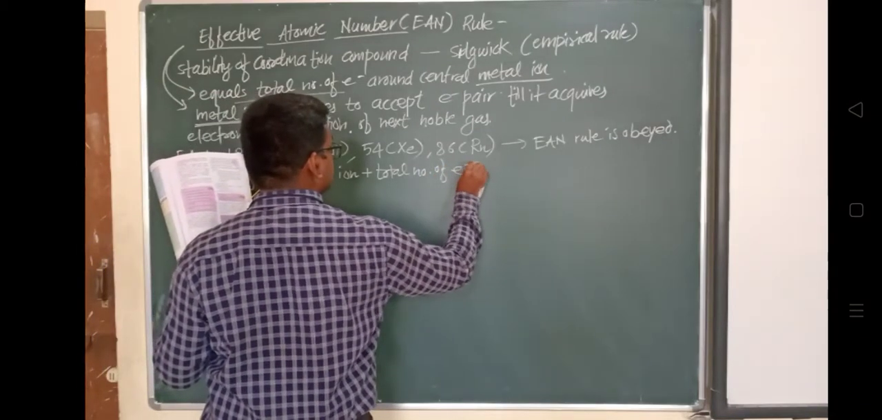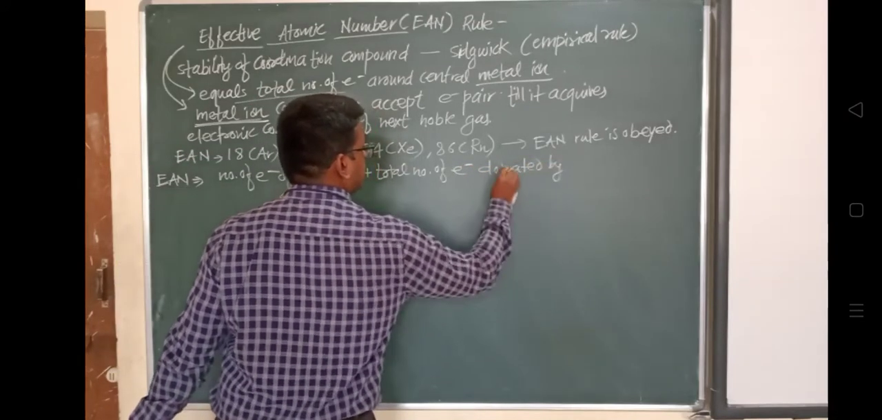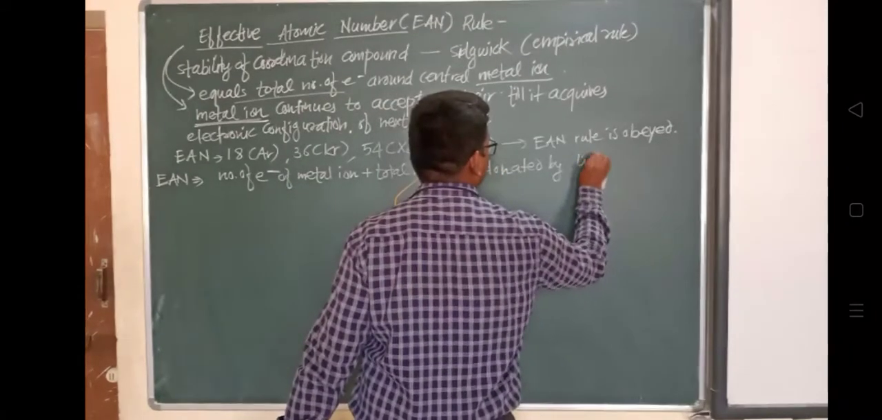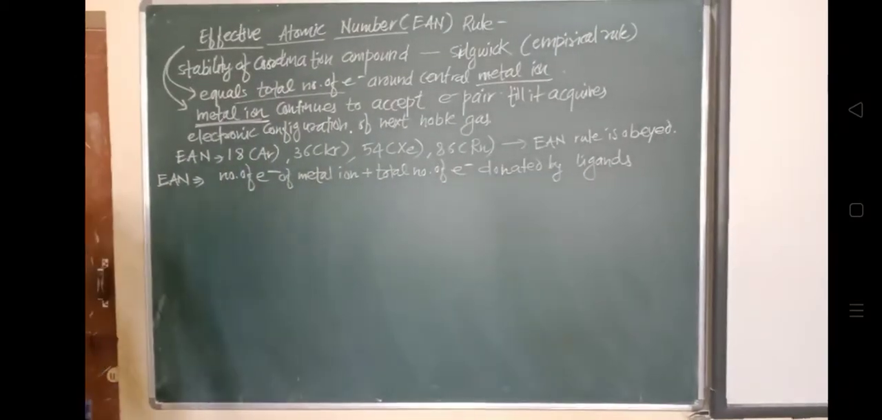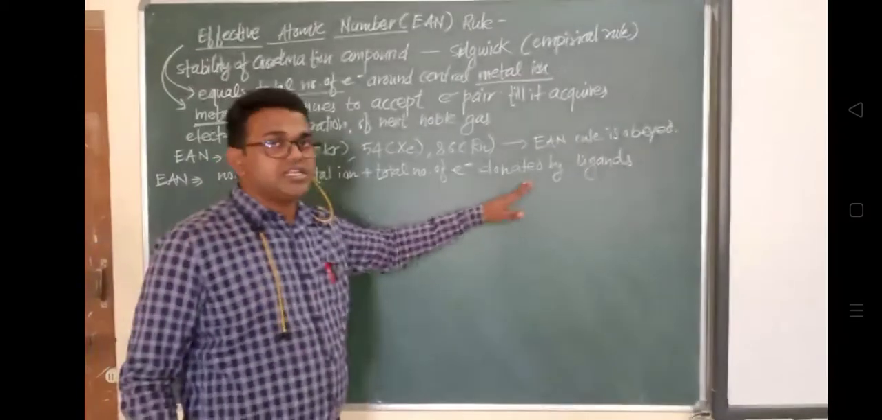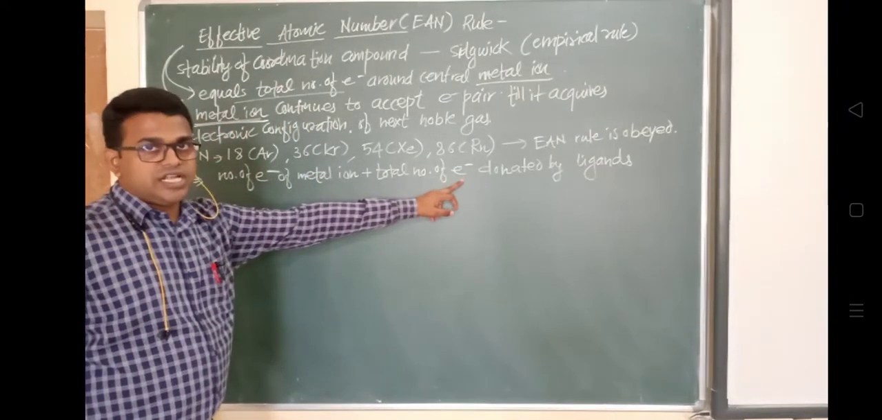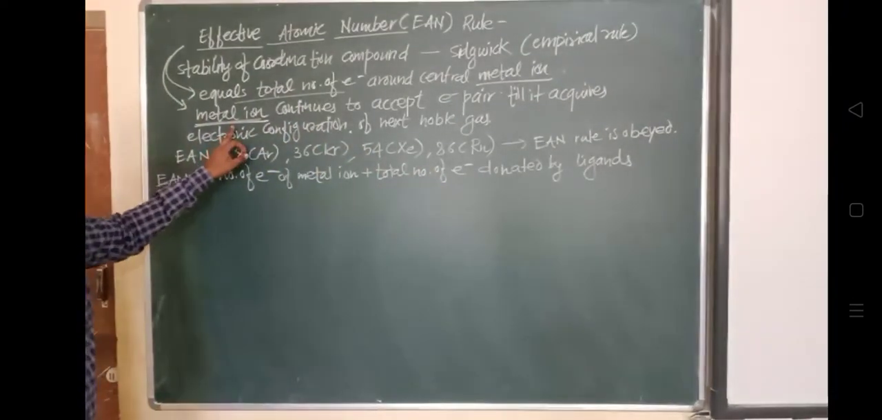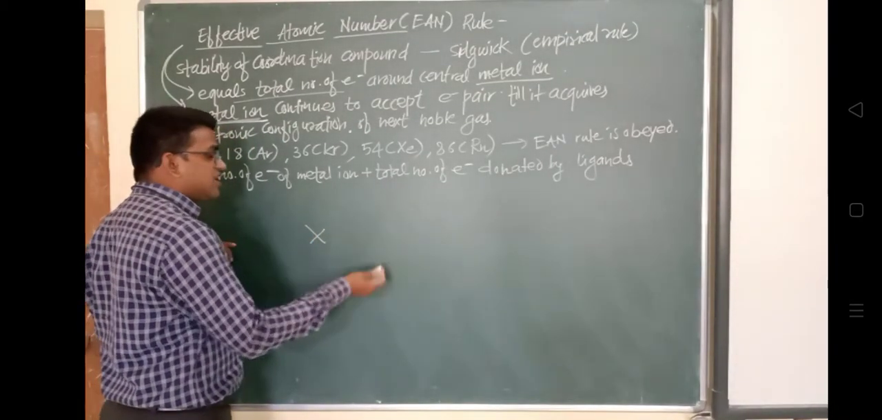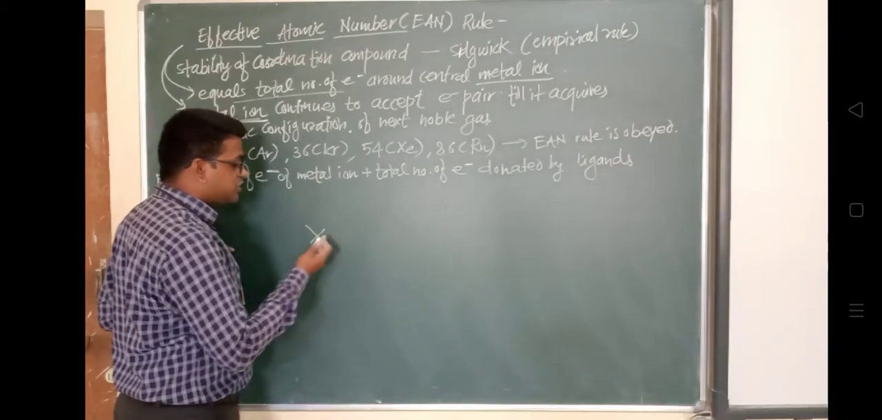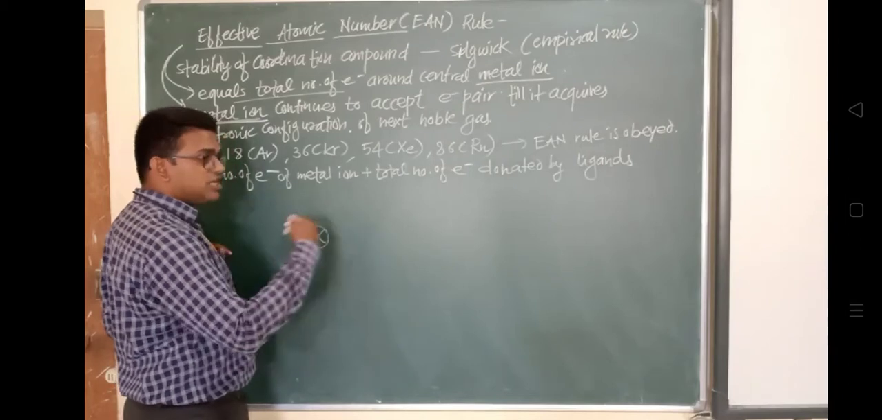So in this way, the effective atomic number should be calculated by the number of electrons of the metal ion, how many electrons it has, plus the total number of electrons donated by the ligand, how many electrons the ligand gave it. On that basis we will calculate the effective atomic number for the central metal ion, to see whether it is acquiring the electronic configuration of the next noble gas.